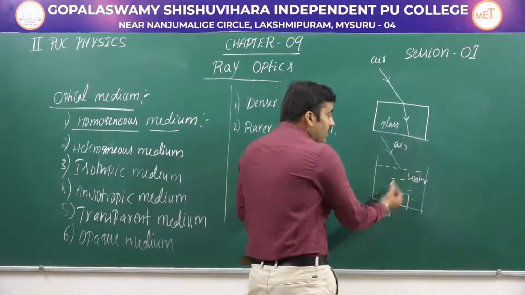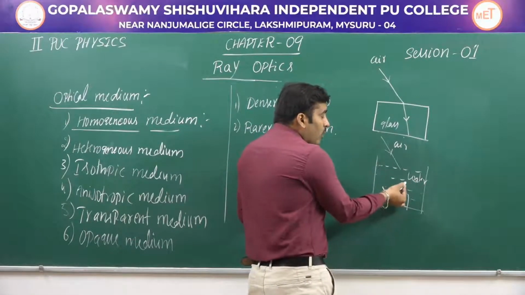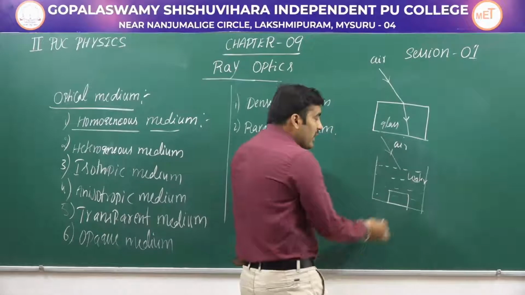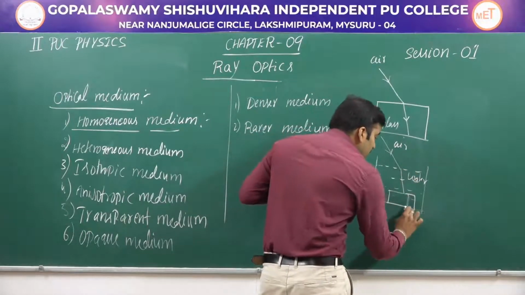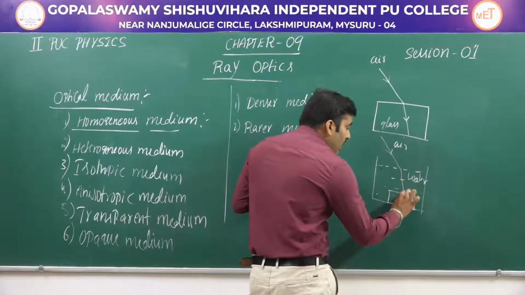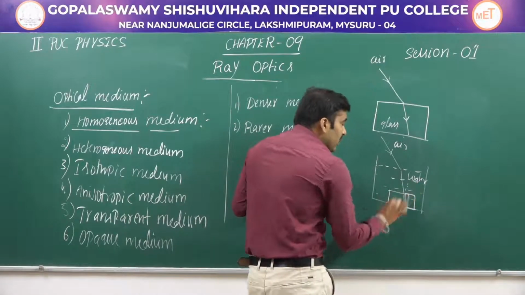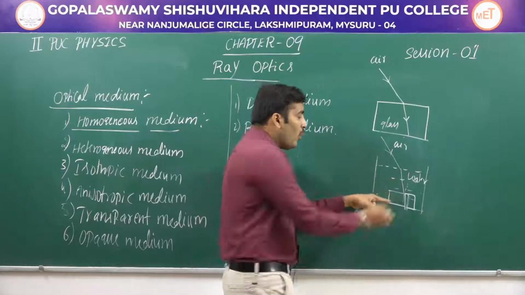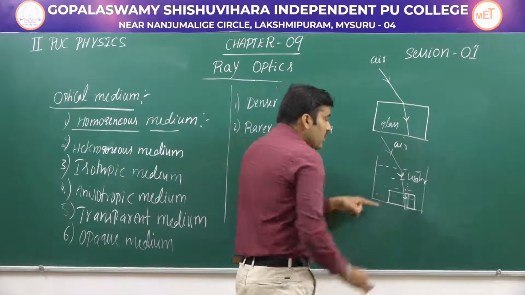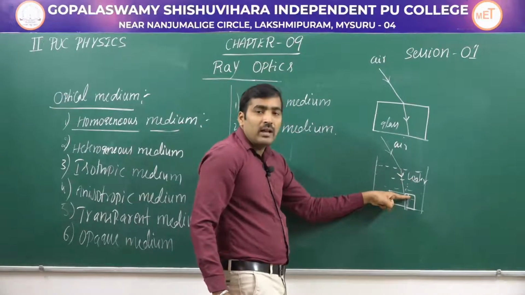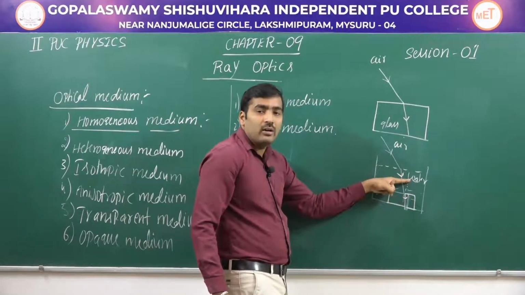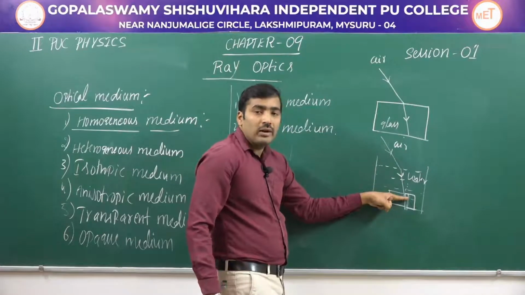Correct? Now light is traveling from water to glass. If you compare water and glass, the light speed is more in water relative to glass.